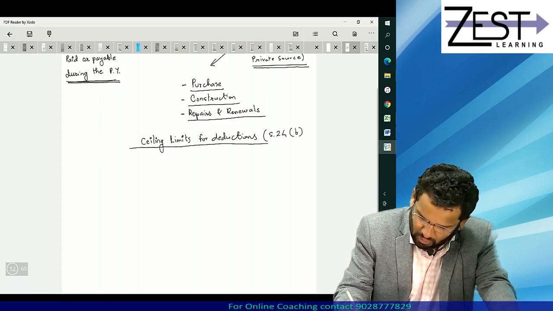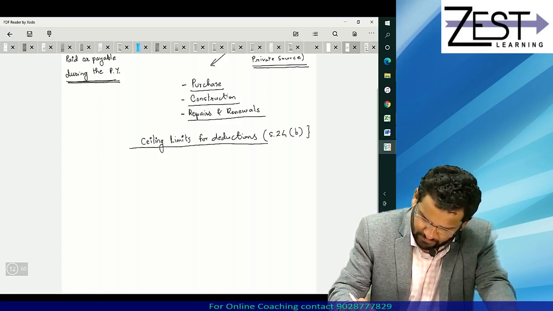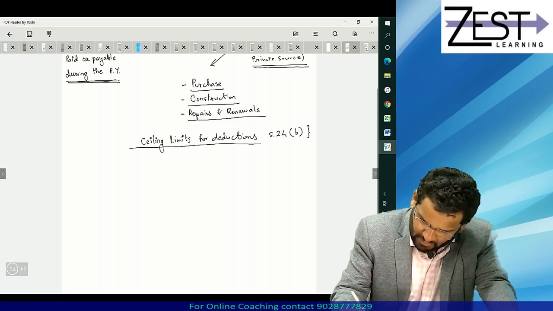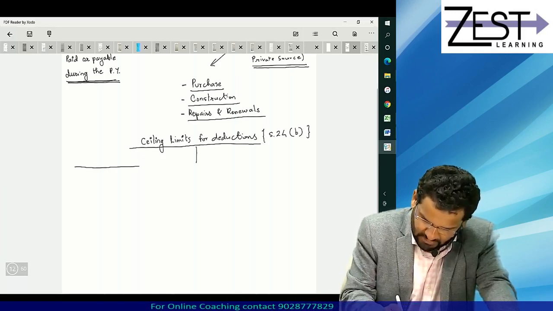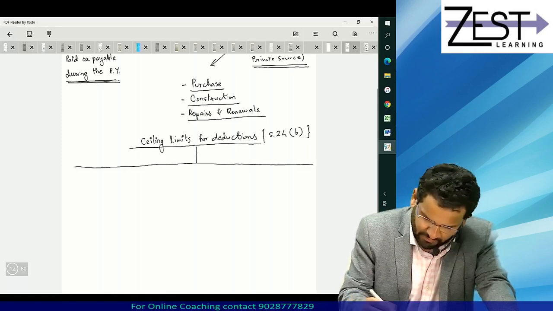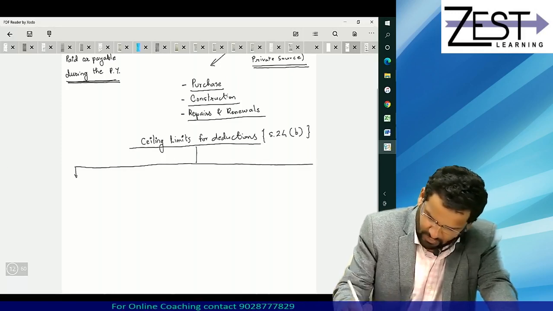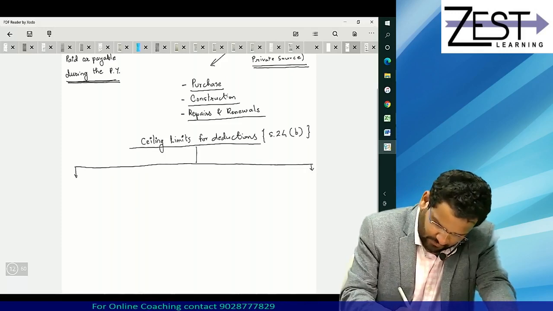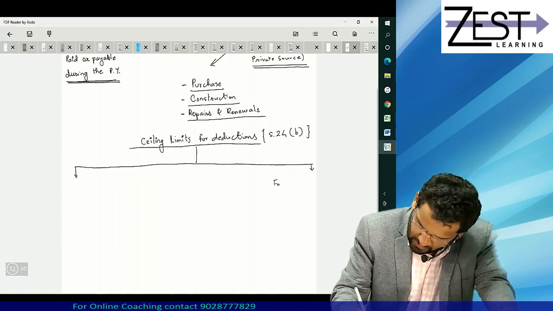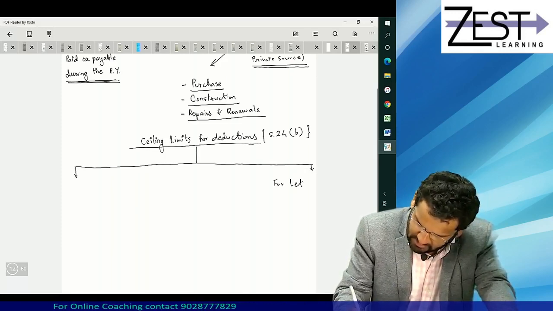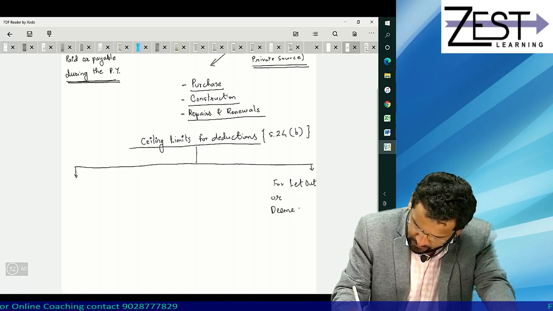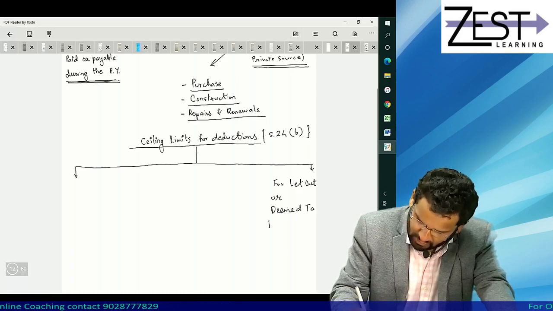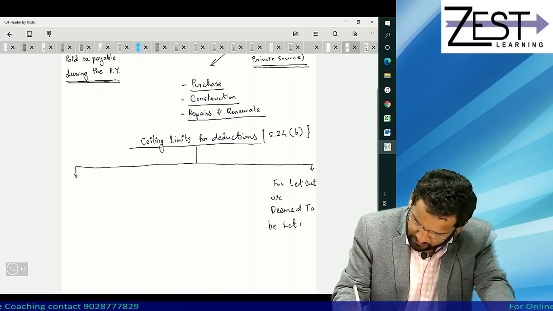First of all, good thing is, there is no ceiling limit if the property is LO. LO means let out. For let out, or we will discuss what is deemed to be let out.